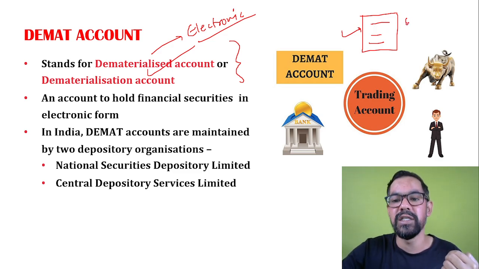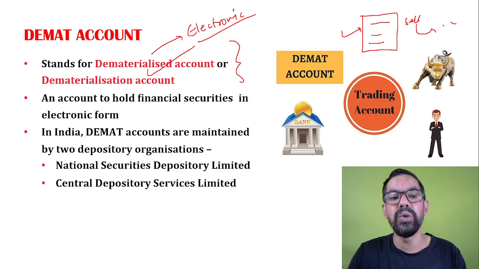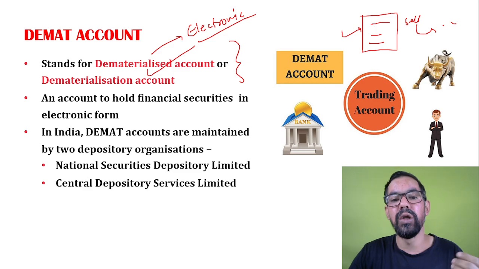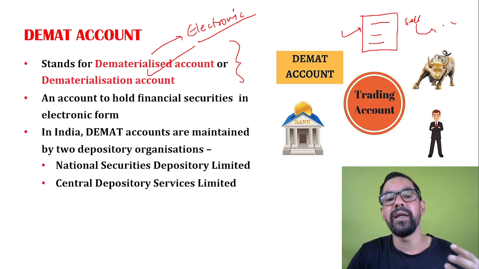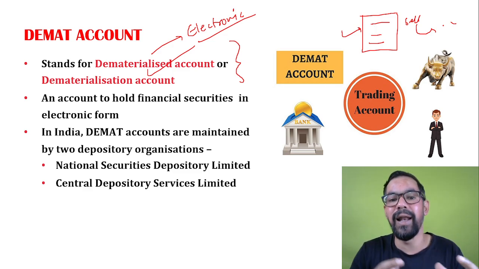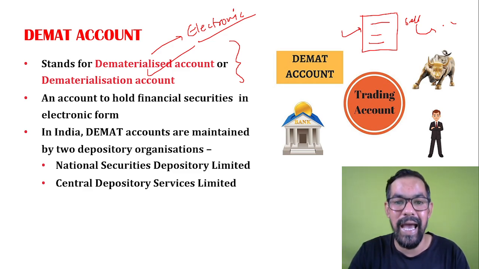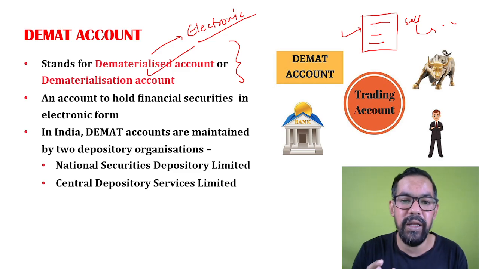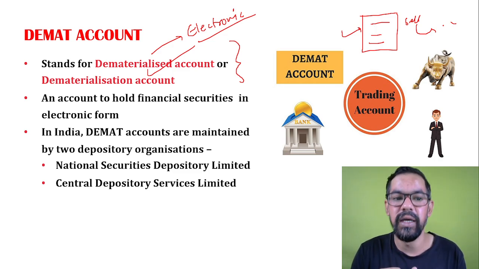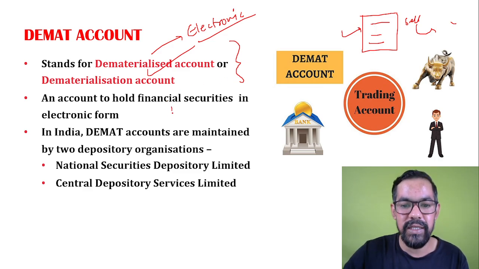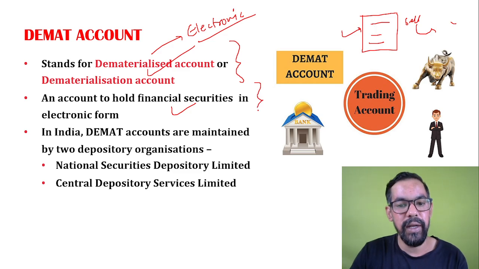If you had to sell, you had to go to the exchange. With the help of a Demat account, you can buy shares on your own, or sell them, or convert, and you can easily liquidate your investment into cash as well. There are so many benefits associated with this. So an account to hold financial securities in electronic form is generally known as a Demat account.